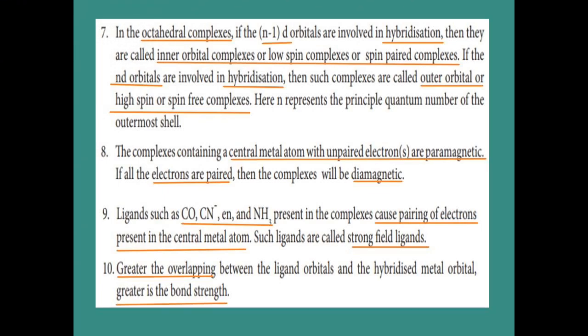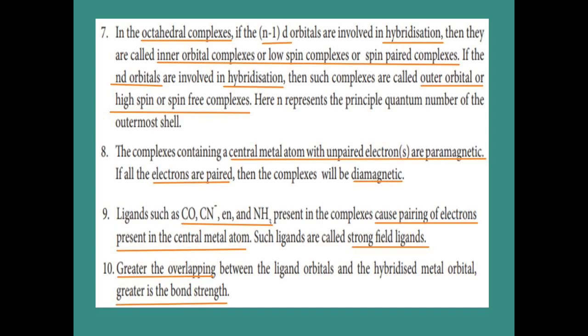Before entering the seventh point, while arranging the energy of electrons and writing the electronic configuration, after 4s we write 3d. So for 4s, the 4 is n, and the 3 is n minus 1.